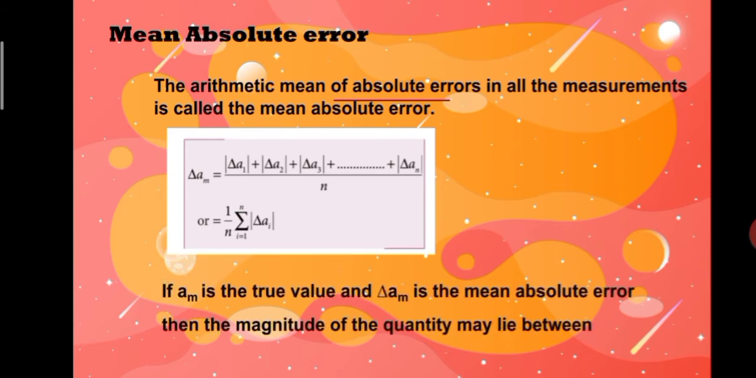If Am is the true value and del Am is the mean absolute error, then the magnitude of the quantity may lie between Am plus del Am and Am minus del Am.